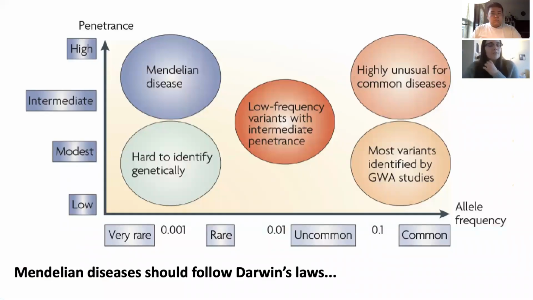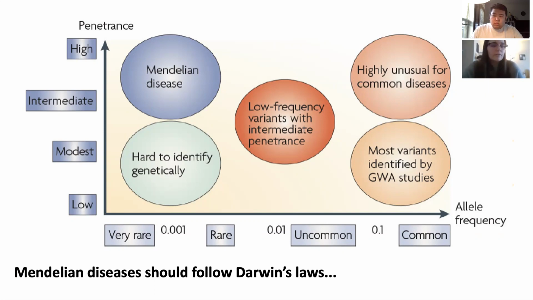Mendelian diseases are those that are inherited through specific patterns, which means we can predict the inheritance of certain diseases through these patterns and trace them through family histories. If we look at this chart here, penetrance on the y-axis is the proportion of individuals carrying a particular gene that expresses a trait. Allele frequency on the x-axis is how common an allele or gene variant is in a population. Allele frequency can be a variant that causes mutations that are associated with diseases.